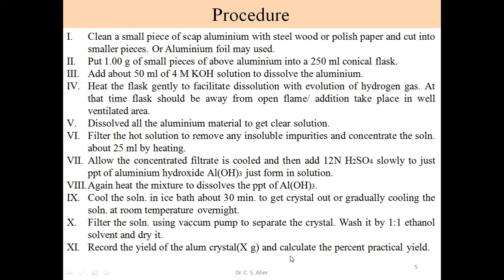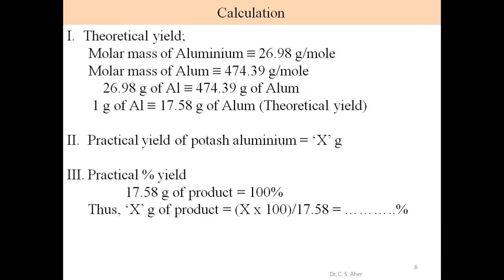After drying the crystals, we make the calculation. What is the calculation? Theoretically, 1 mole of aluminum gives 1 mole of alum crystals. The molar mass of aluminum is 26.98 gram per mole, and the molar mass of the product, alum, is 474.39 gram per mole.